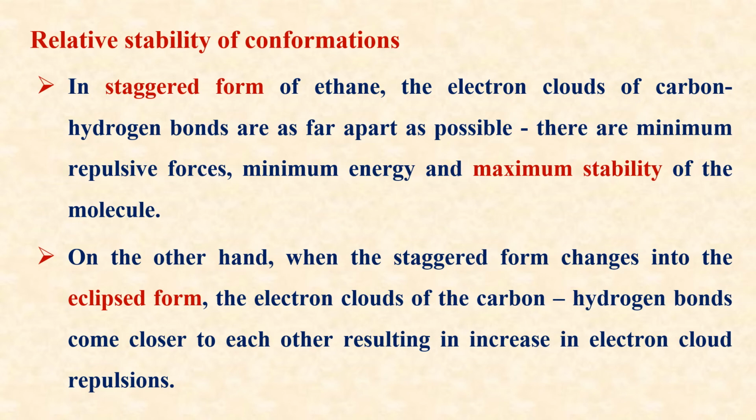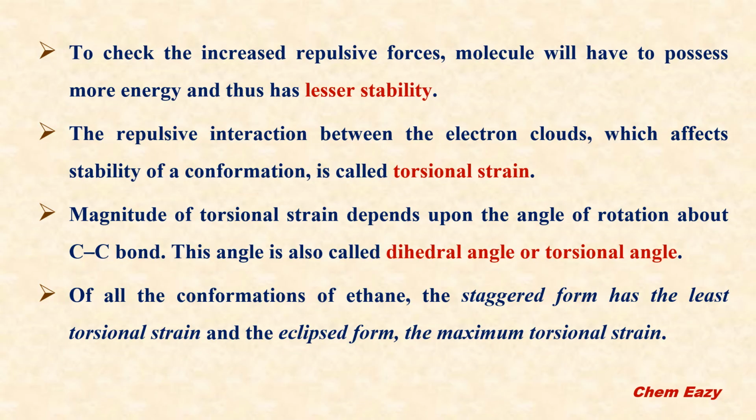When the staggered form changes into the eclipsed form, the electron clouds of the carbon-hydrogen bonds come closer to each other. This results in an increase in electron cloud repulsions. If there are increased repulsive forces, then the molecule possesses more energy and is ultimately less stable.